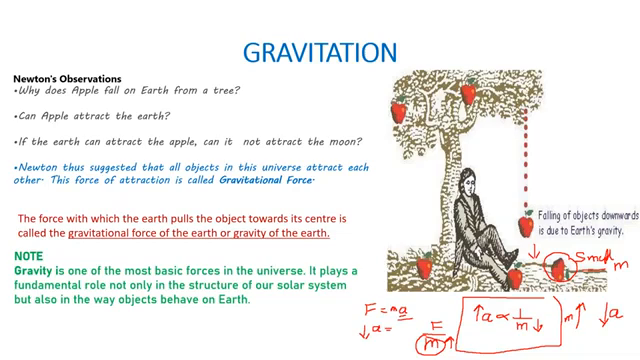Note, gravity is one of the most basic forces in the universe. It plays a fundamental role not only in the structure of our solar system, but also in the way objects behave on earth. So let's see how gravity affects our solar system.